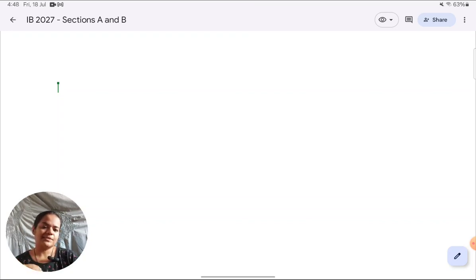Especially in the new syllabus, we are having a lot to do with application and research methods. You have to do investigations. So you're going to need a lot of guidance and mentoring throughout.